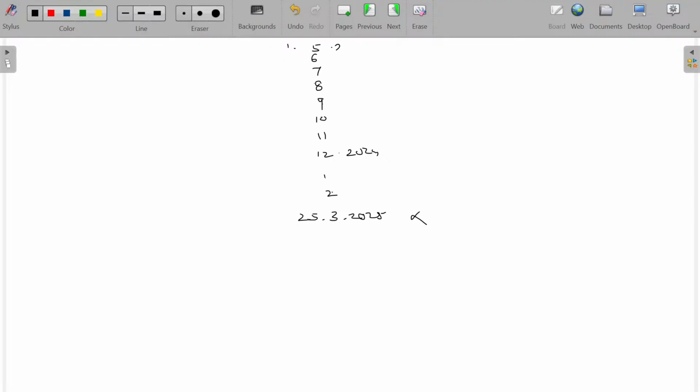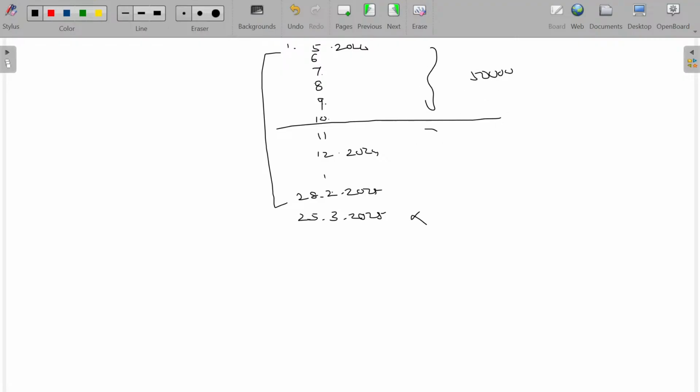From 1/5/2024 to 28 to 2025, you have to calculate the salary for this period. Probably 1, 2, 3, 4, 5, 6 up to this period, his salary being 50,000 rupees per month. Thereafter, from here to here, his salary being 60,000 rupees. This being around 6 months, this being only 4 months. So this will be 3 lakhs and this will be 2 lakhs 40. The overall salary for the past 10 calendar months being 5 lakhs 40.